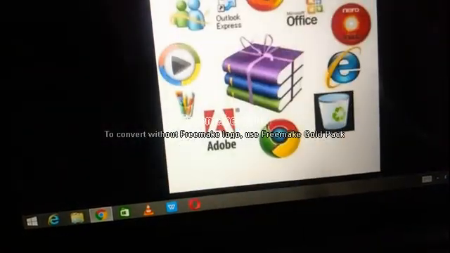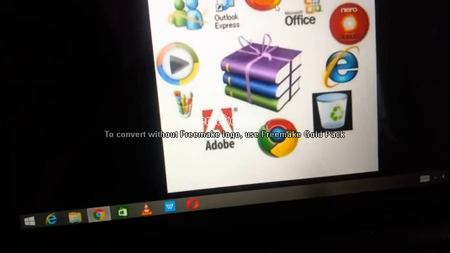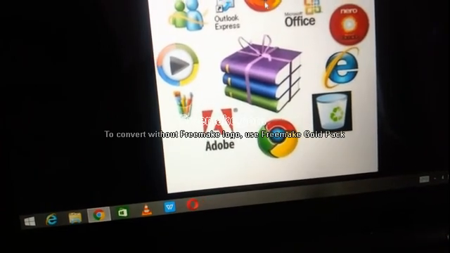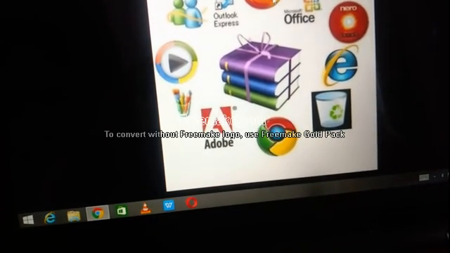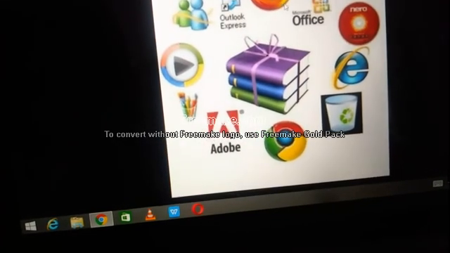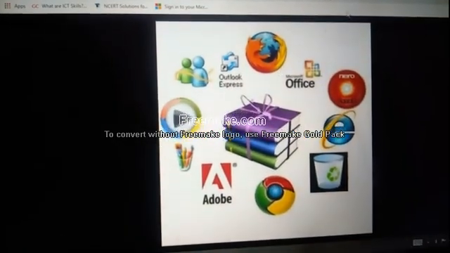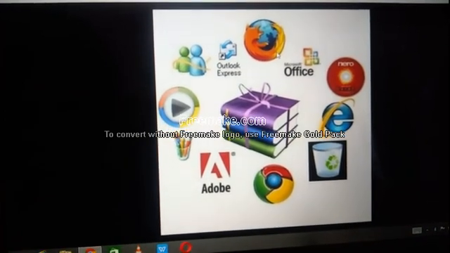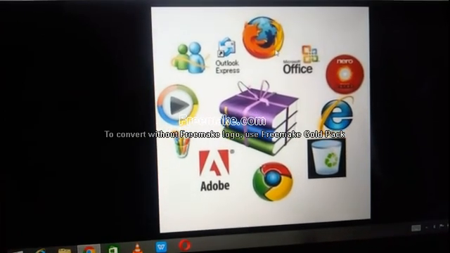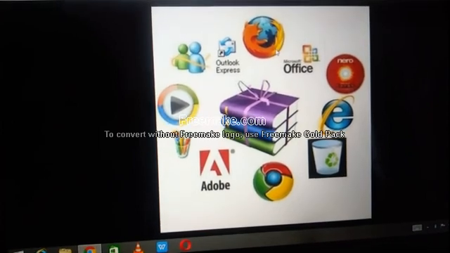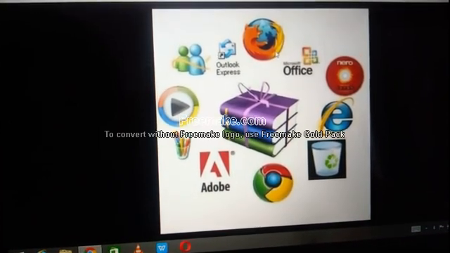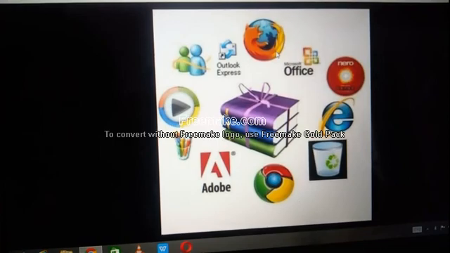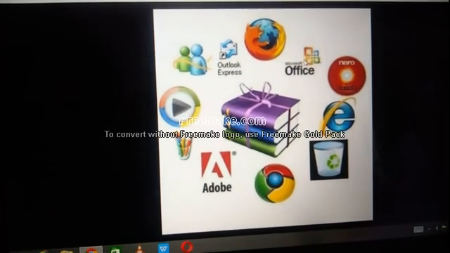Wait, I will show different types of software. What does Mozilla Firefox do? It is a web browser software which is used to access the internet. MS Office.